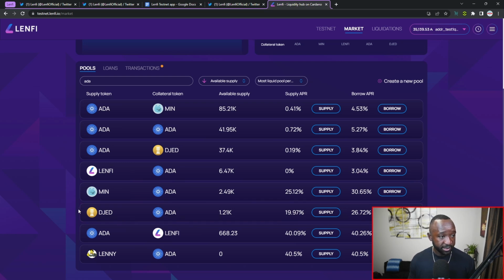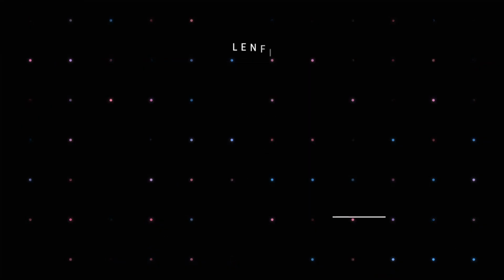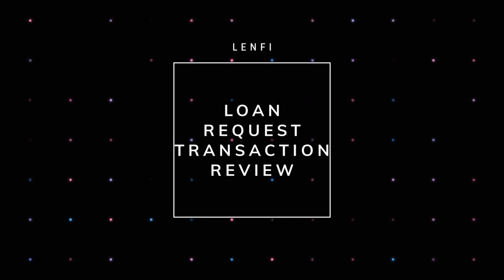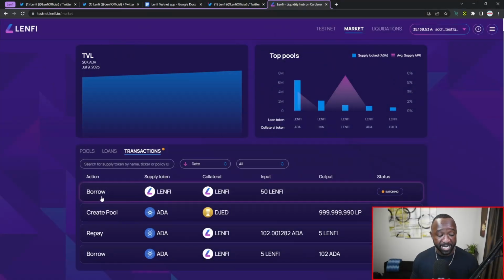So I'm not seeing that available just yet. So if I jump back over, let's go ahead and just check in on our loan. So we can see that the latest transaction was a borrow in which we borrowed 10 Lenfi and we put up as collateral 50 Lenfi, and that order is currently batching.